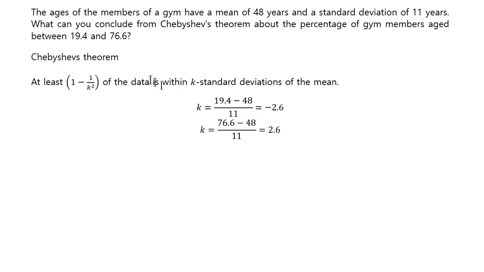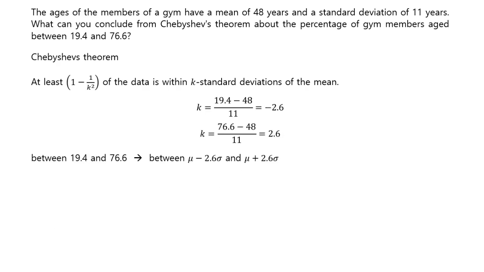And therefore, in order to get the k value, or how many multiples of the standard deviation these 19.4 and 76.6 are away from 48, you want to do the z-score, which is take that value minus mu over sigma. Okay, so x minus mu over sigma, you're using this. And if you compute them, you see that both are 2.6 standard deviations from the mean.